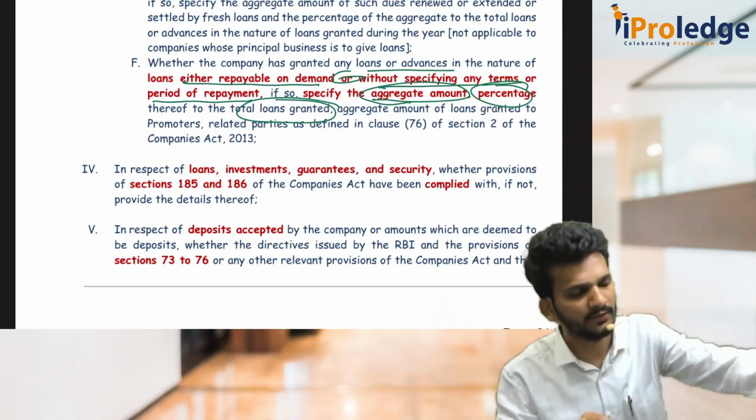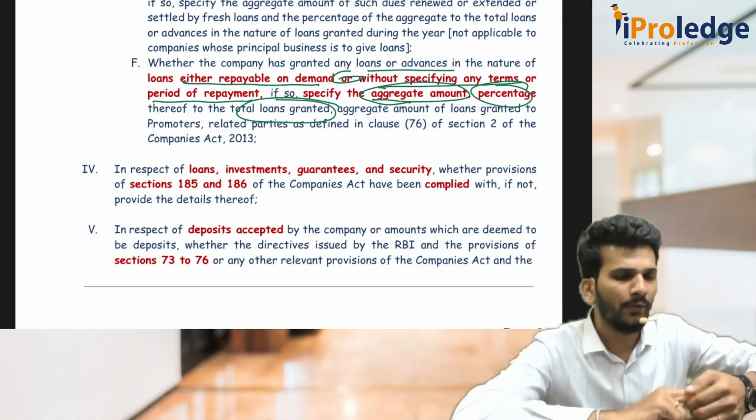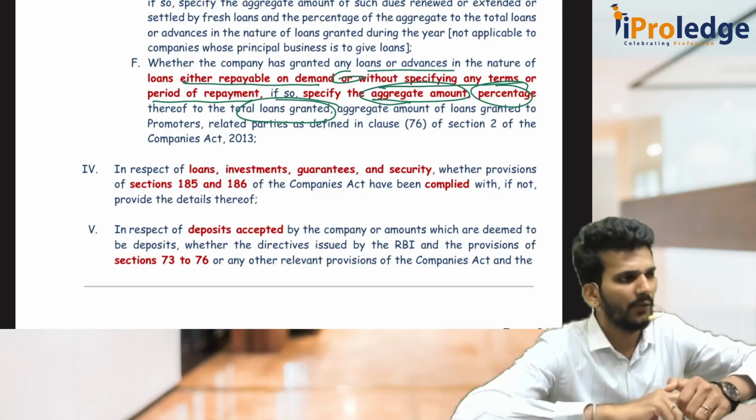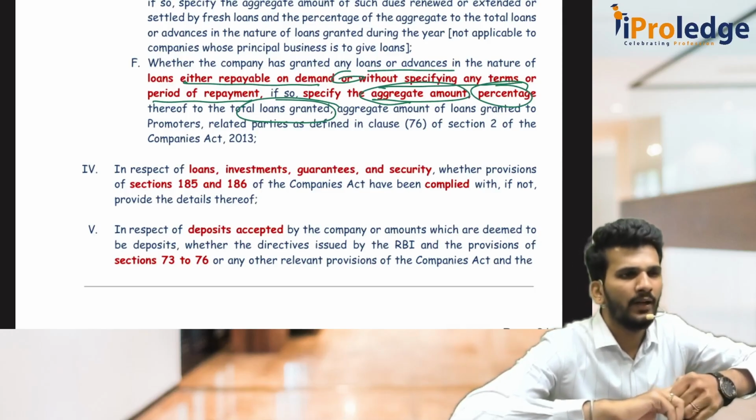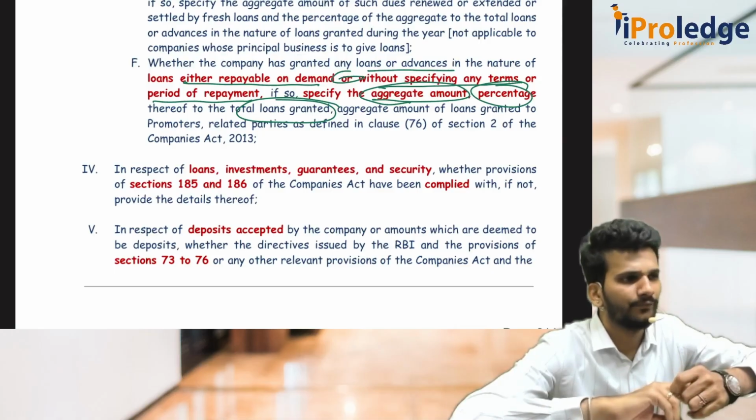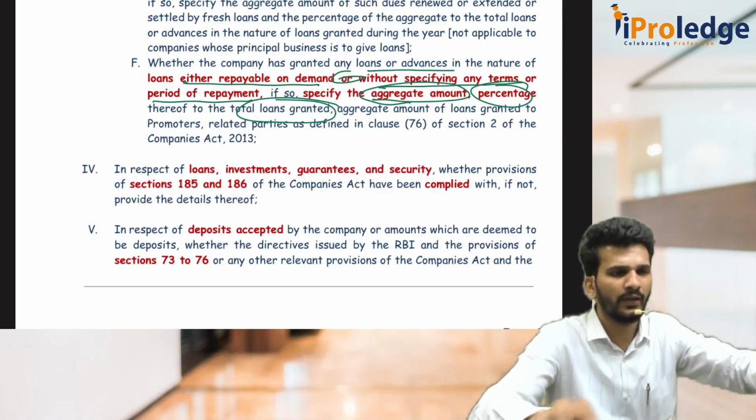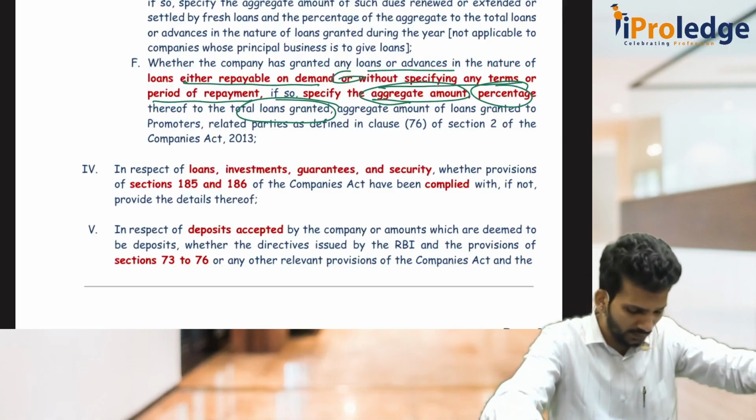Now the fourth clause says that whenever you are making LGSI, loans, guarantee, investment, security, you just comply with sections 185 and 186 of the Companies Act. Not so important, just remember the two numbers: section 185, 186 of the Companies Act.